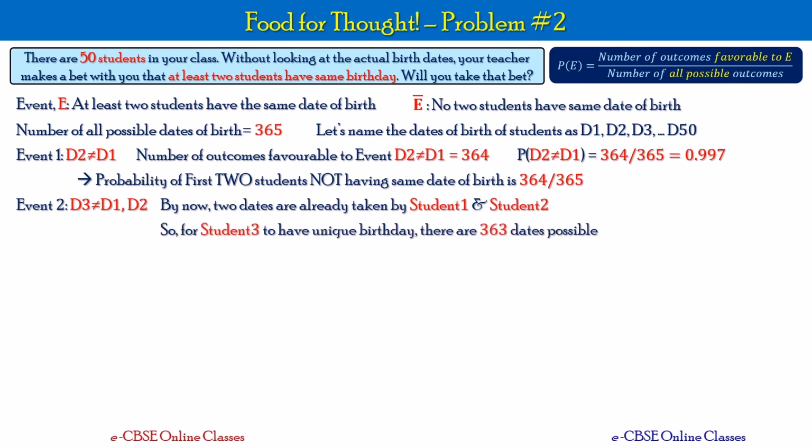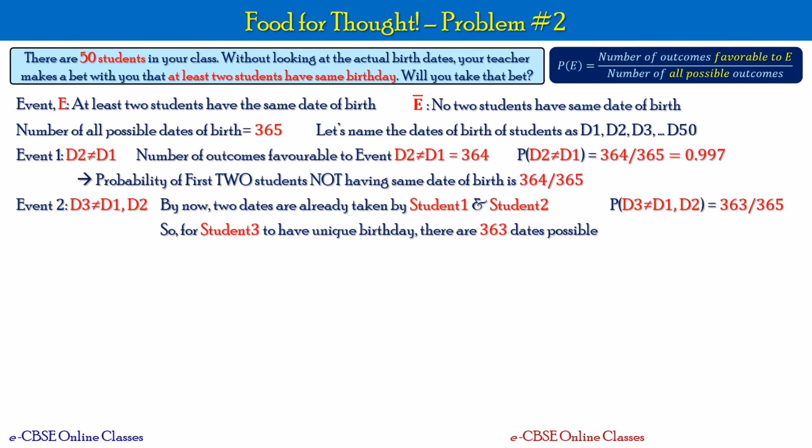So for student 3 to have a unique birthday, there are 363 dates possible. So that will be the number of outcomes favorable for event 2. So the probability of that event is 363 by 365, which is equal to 0.994.